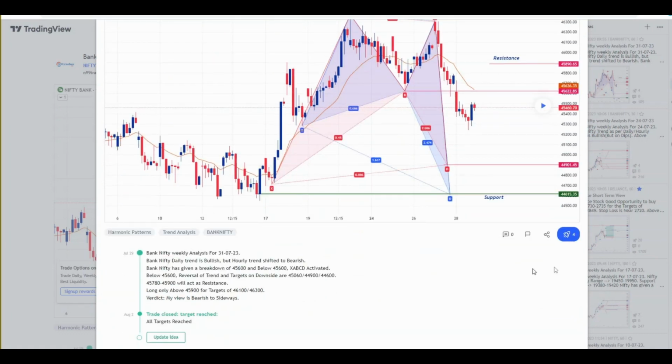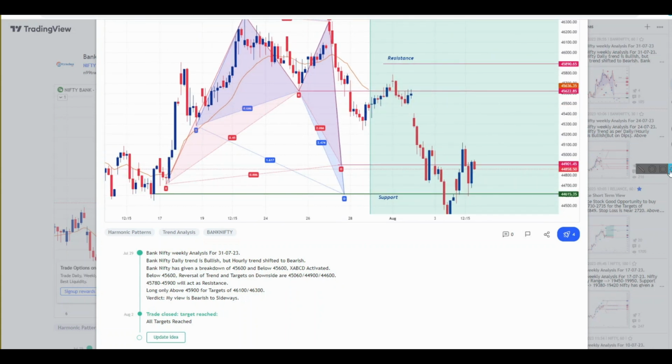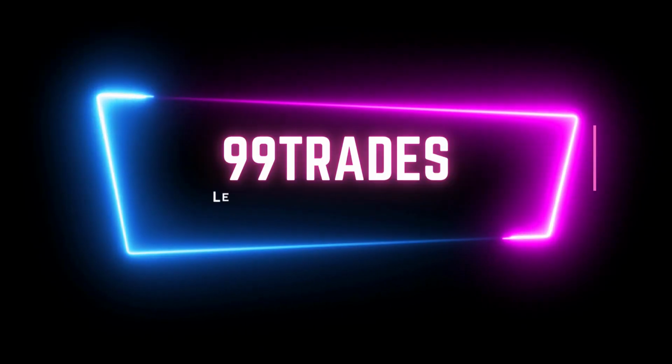See, in the last week, our view was: below 45,600, XABCD will get activated and the targets are 45,060, 44,900, 44,600. Now let's see exactly what happened. The index tested this resistance area, and from this level it has given a straight fall of more than 1200 points.